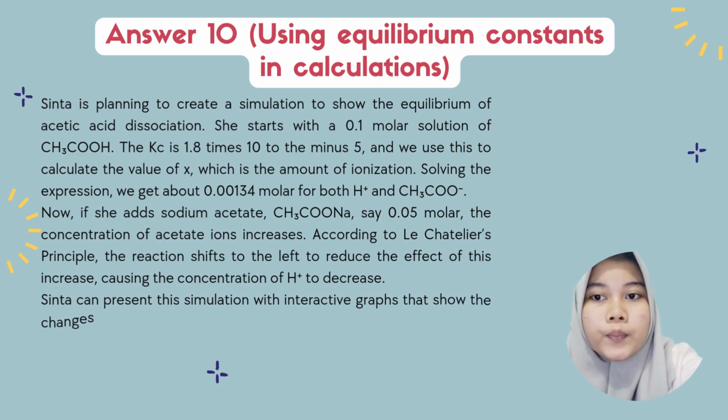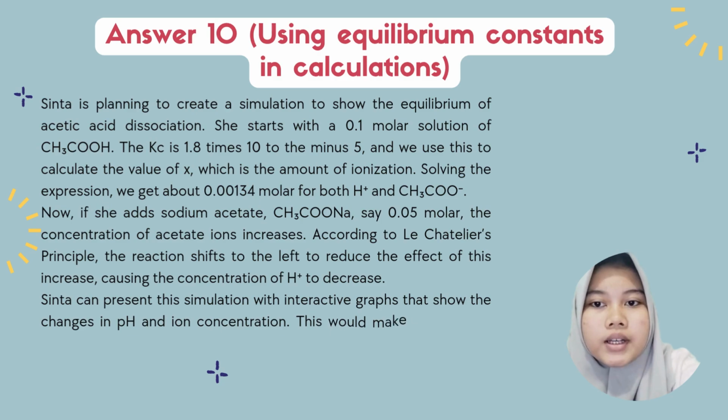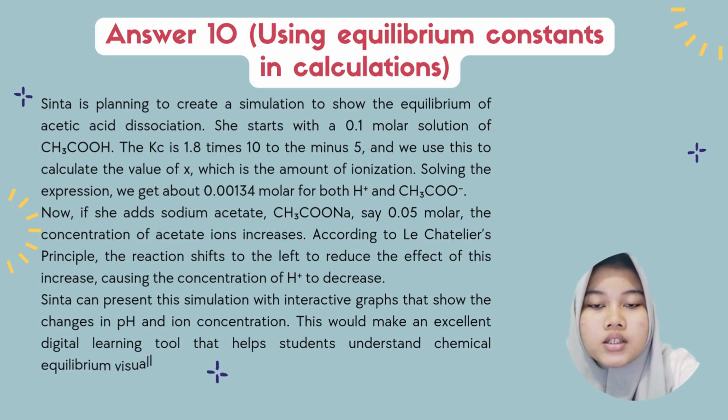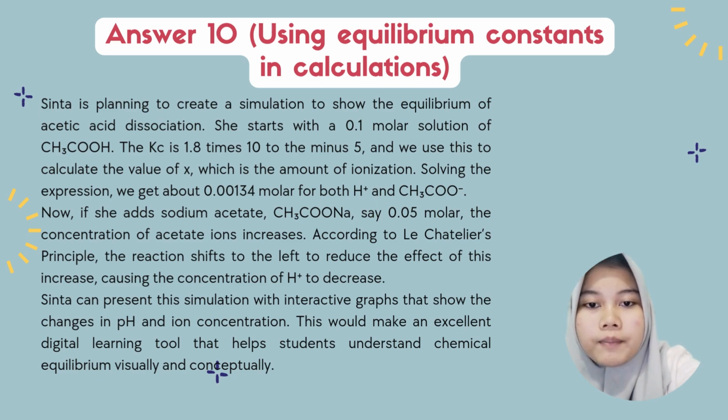Now, if she adds sodium acetate, CH3COONa, say 0.05 molar, the concentration of acetate ion increases. According to the Le Chatelier principle, the reaction shifts to the left to reduce the effect of this increase, causing the concentration of H+ to decrease. Sinta can present this simulation with an interactive graph to show the change in pH and ion concentration. This would make an excellent digital learning tool that helps students understand chemical equilibrium visually and conceptually.